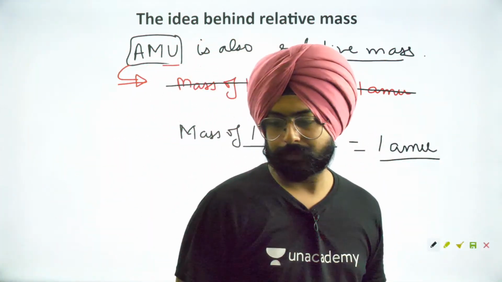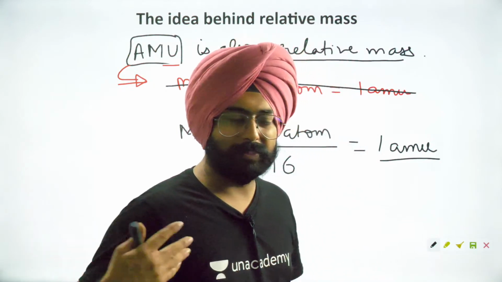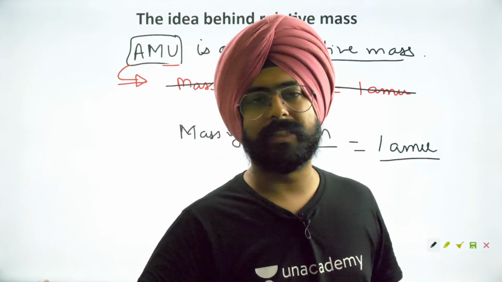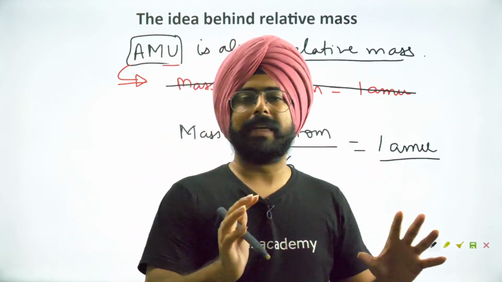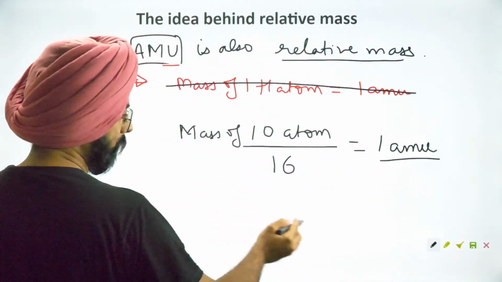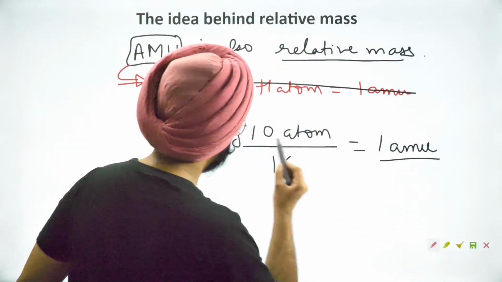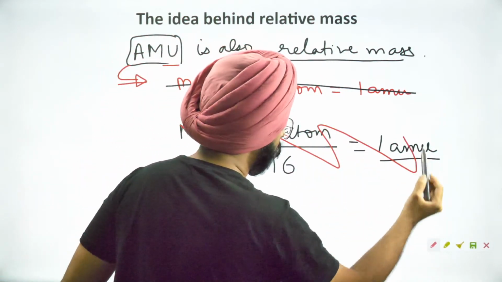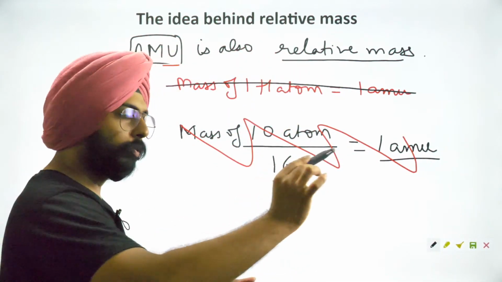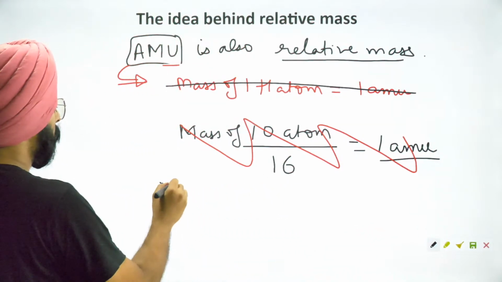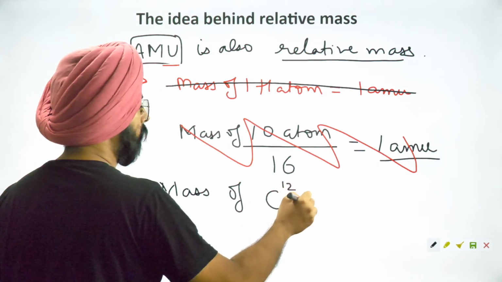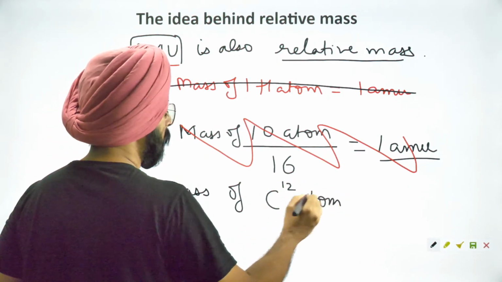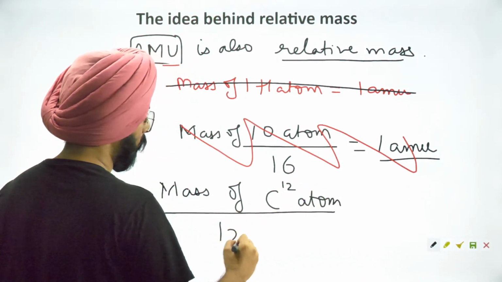Eventually, after a lot of conferences and discussions, when the world decided on a standard, they ultimately chose a standard which made sense. They were like, okay, forget about history, we'll choose a new standard. The new standard is the mass of a carbon 12 atom divided by 12.